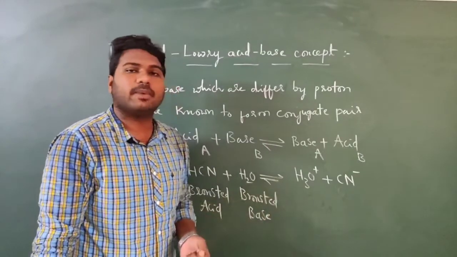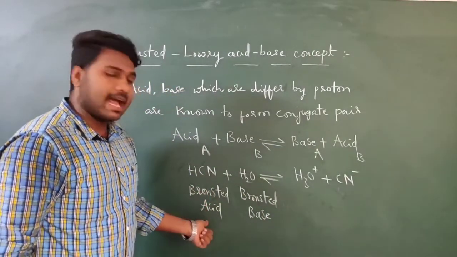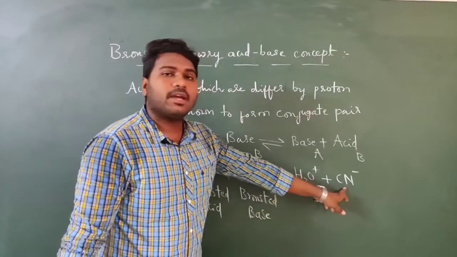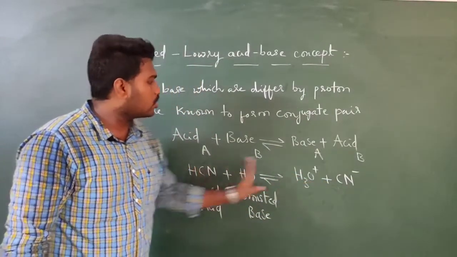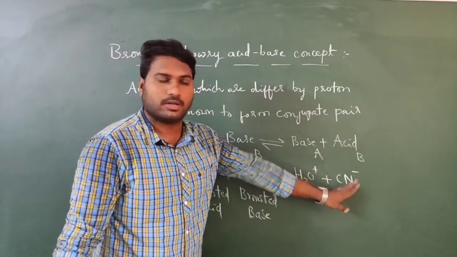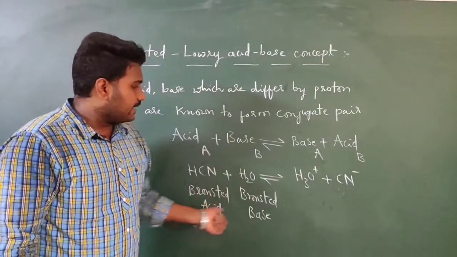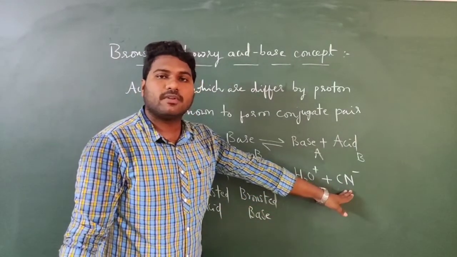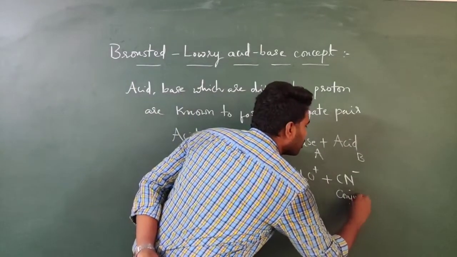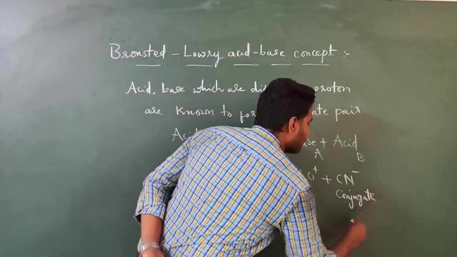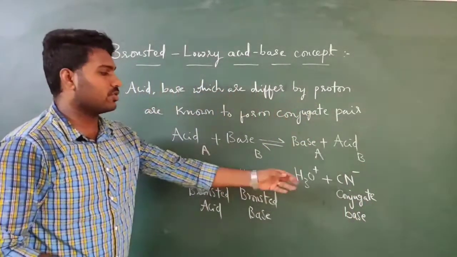So here, this is the Bronsted acid, then this will be the conjugate base of this Bronsted acid. Why? Because they both differ by one proton. So this is the Bronsted acid, and this will be the conjugate base of the Bronsted acid. So this is the conjugate base.